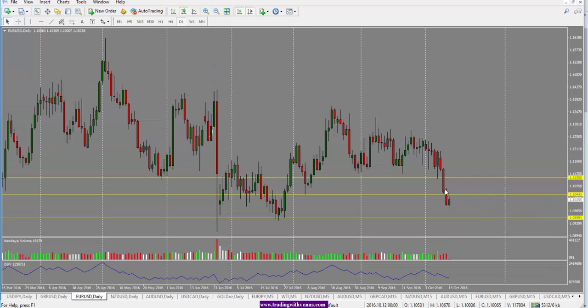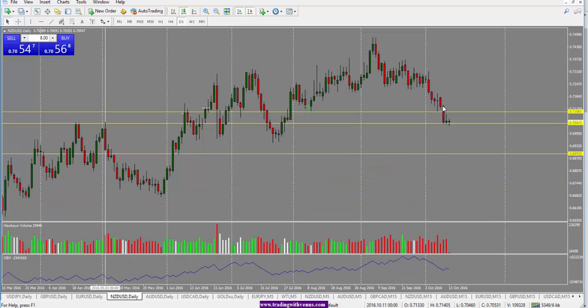Looking at the euro US dollar here, we did see a big push down in the euro today. We saw a bearish close yesterday and then a push down in the euro today, and now we're seeing a bit of a pullback here. In terms of our daily bias, we're looking for a further move to the downside. I am looking at this 110.40 level or 50 area for a pullback, and then a further move to the downside targeting the bottom here, 109.50 area right at the bottom here.